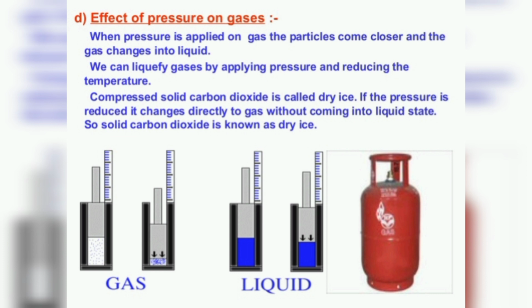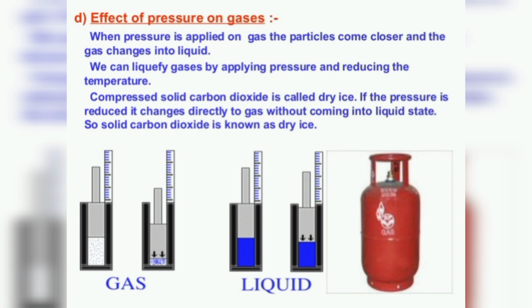If the pressure is reduced, it changes directly to gas without coming into the liquid state. That's why it is known as dry ice. So we can say that solid carbon dioxide is known as dry ice when it is compressed, and when the pressure is reduced, it changes directly to gas without coming into the liquid state.